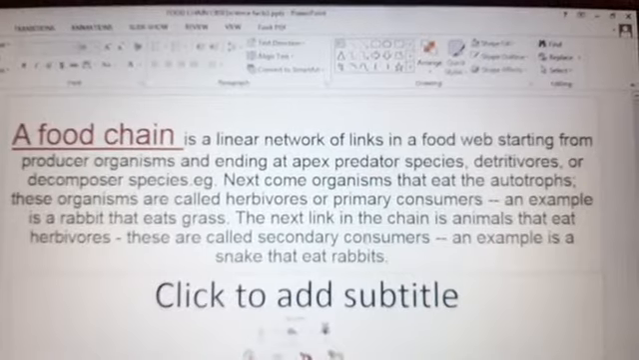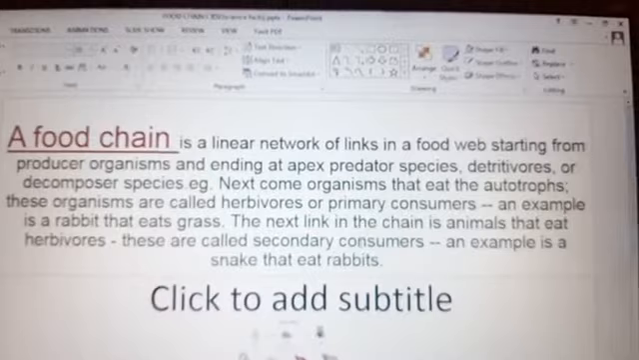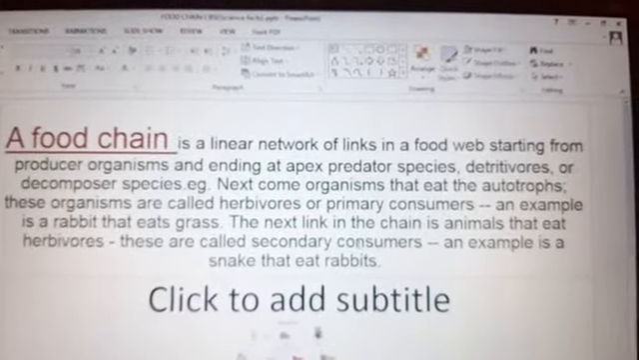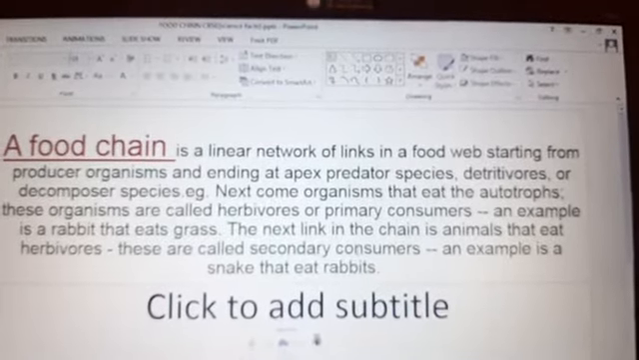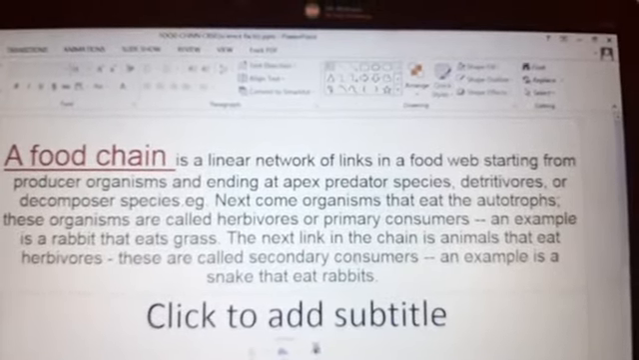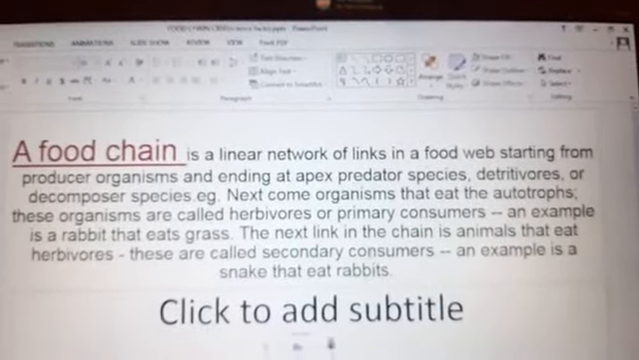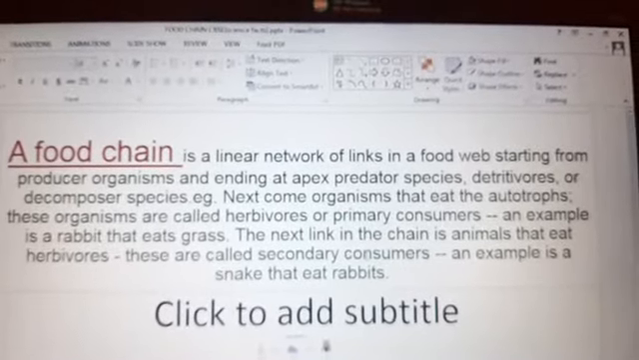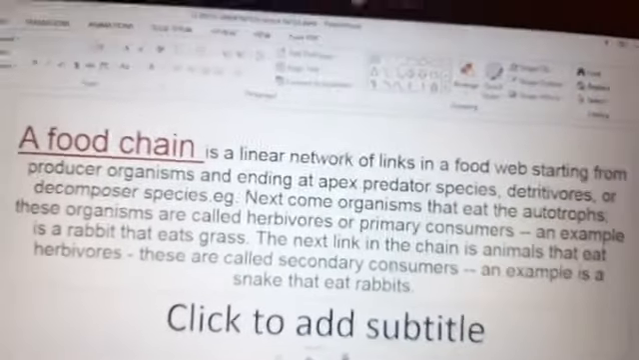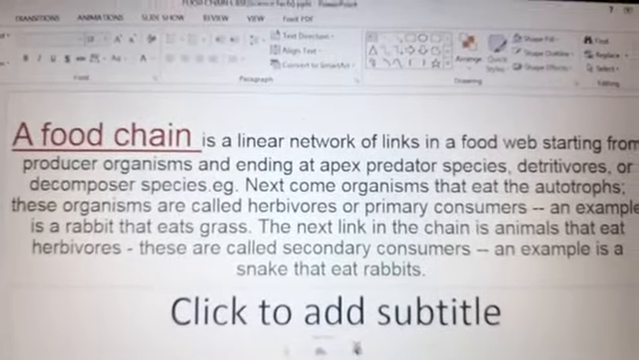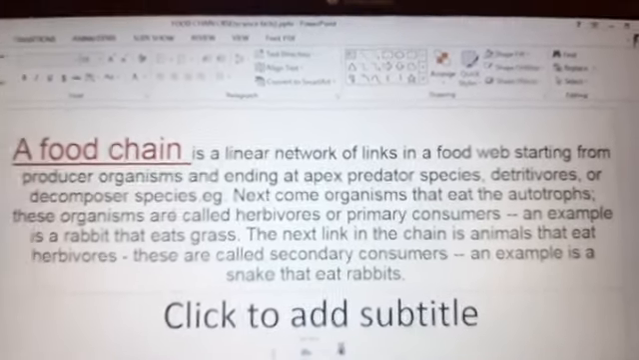A food chain is a linear network of links of the food web starting from producers or plant-eating animals, which are called producers or herbivores, and ending in an apex predator species, detritivore or decomposer species. Starting from a primary producer organism and ending in a decomposer species. So this is a food chain.